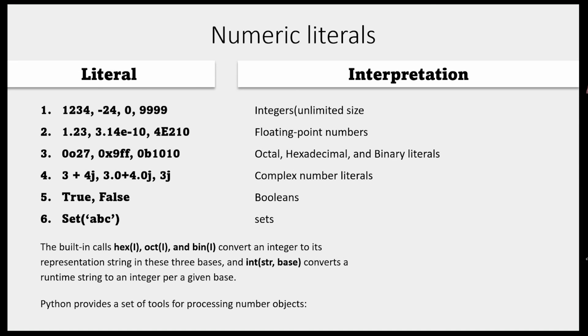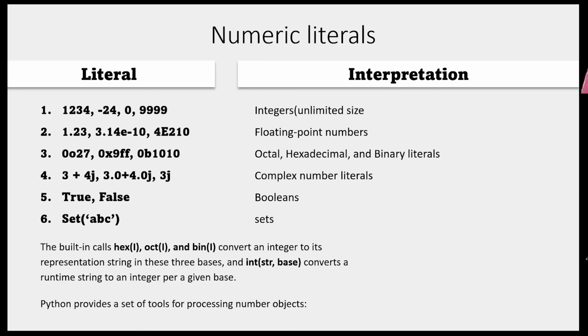So these are the numeric type objects. These are all core objects. What are those? Int, float, octal, hexadecimal, binary, complex, Boolean, set. These are all objects only. These are all core objects. Each has its states.